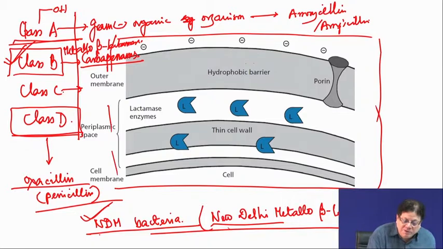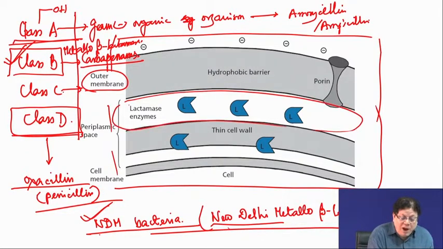But in case of the gram negative, first you have this outer membrane which is hydrophobic, then you have a space where the bacteria produce the beta lactamase enzyme. So, they are basically harboring here, looking for molecules which come in, and if it is penicillin, they are going to destroy it.